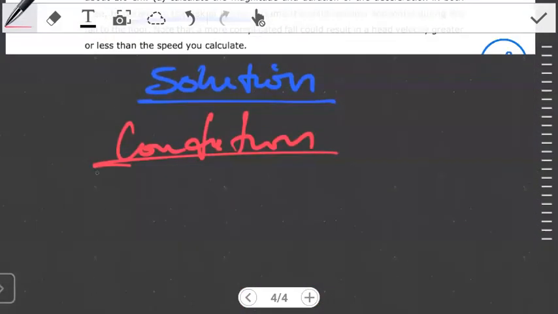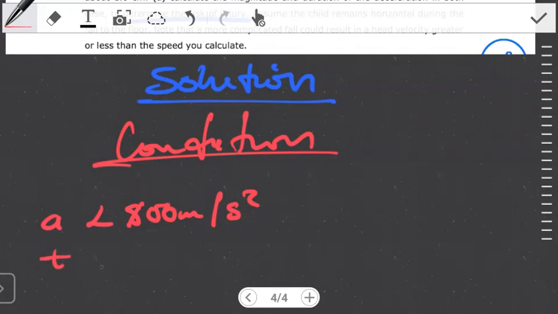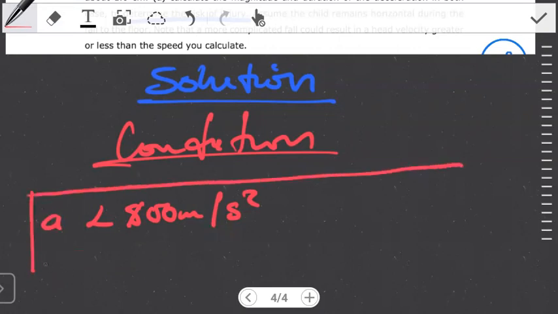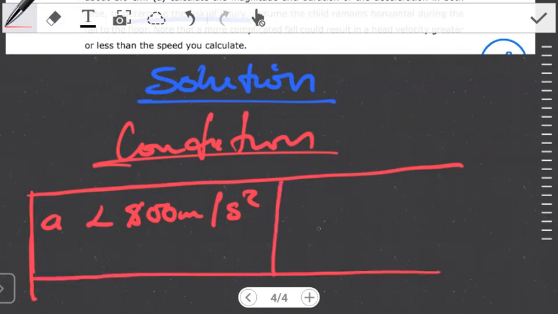So in other words, if the acceleration is less than 800 meters per second squared, it doesn't matter what the time is. Time here is not important. Regardless of what the time will be, provided the acceleration is less than 800 meters per second squared, our conclusion is very simple: no injury occurs.